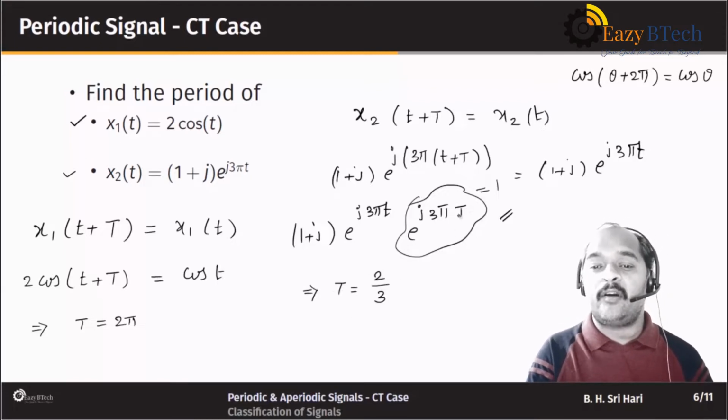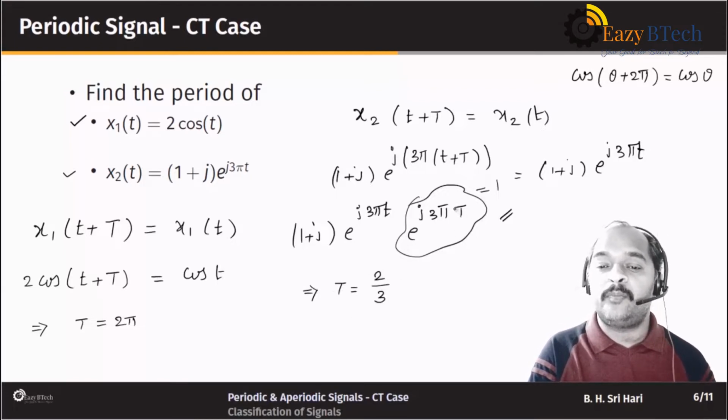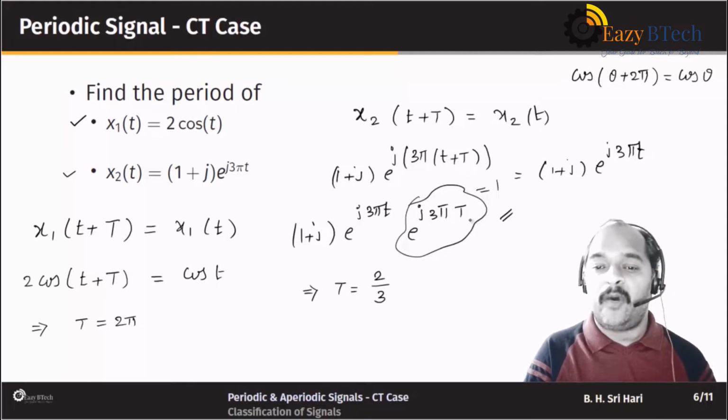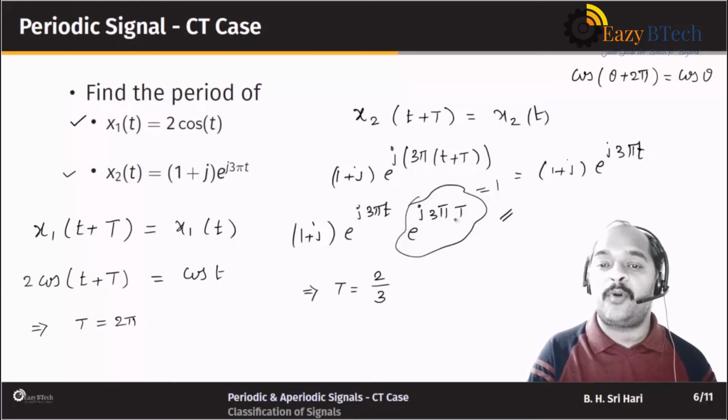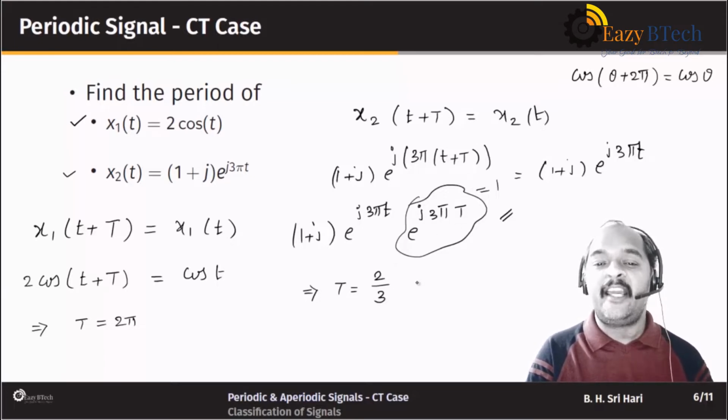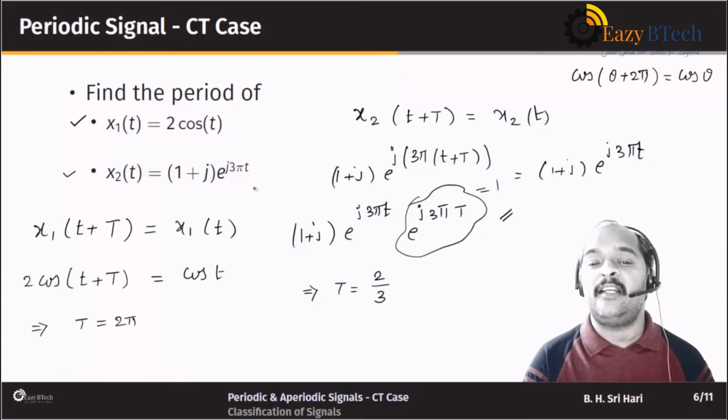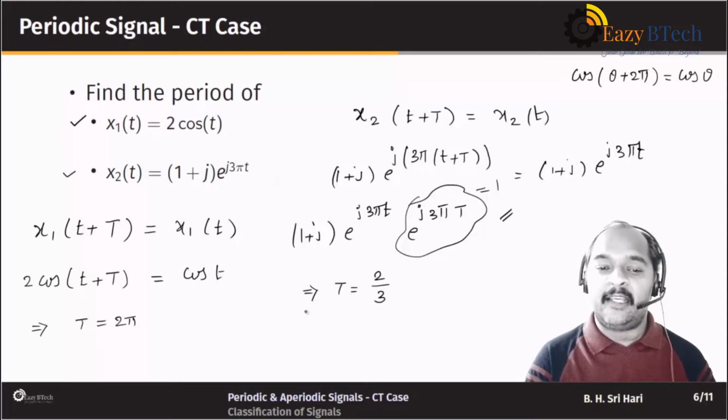Why? Because if you replace capital T with 2 by 3, what will happen? 3 and 3 will get cancelled out. We will get e power j 2 pi. E power j 2 pi is nothing but 1, and hence the circled term would be equal to 1 provided capital T equals 2 by 3, and hence the period of the second signal x2 of t is 2 by 3. In that way we can find out the period of the signal.